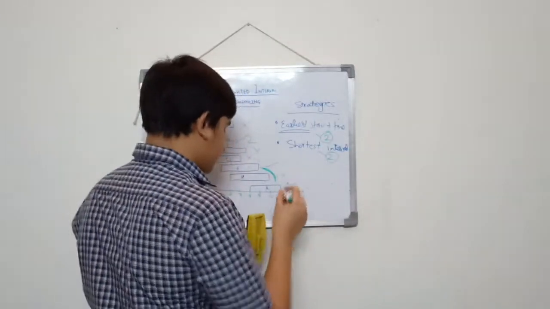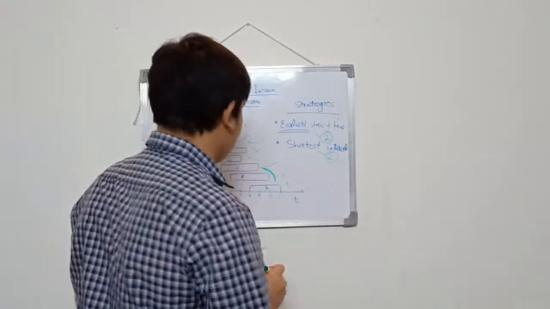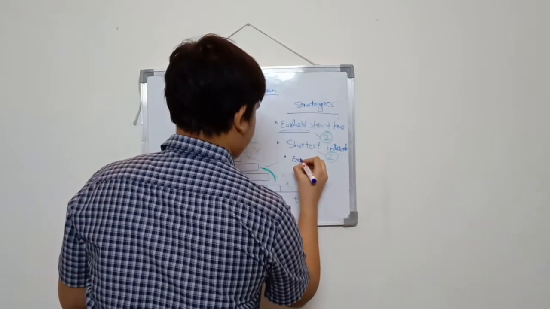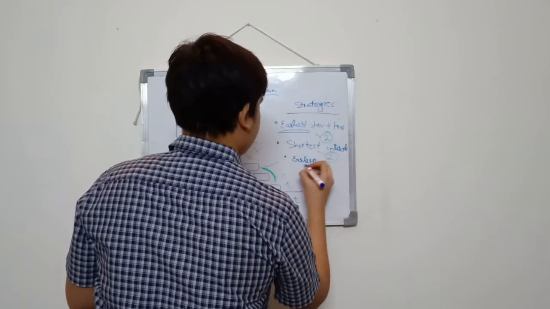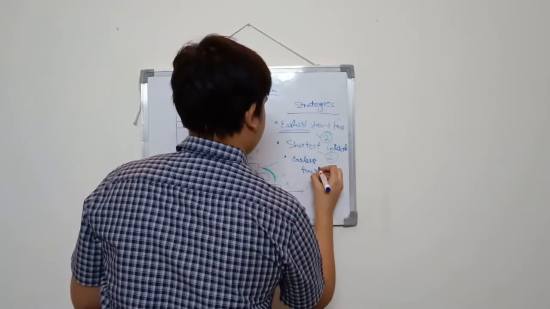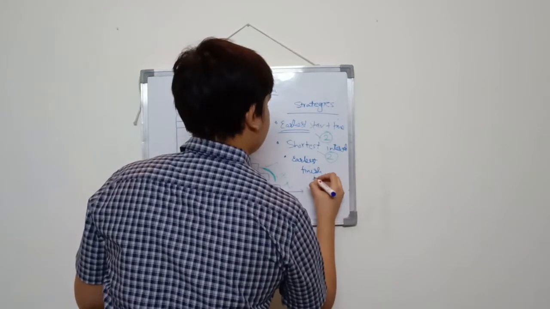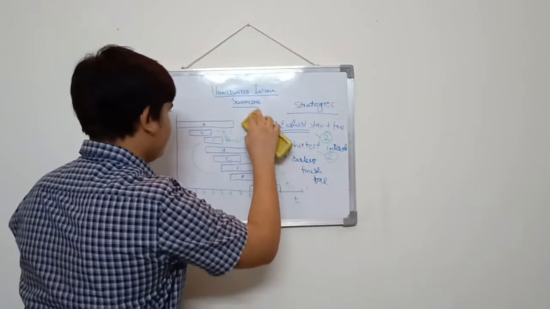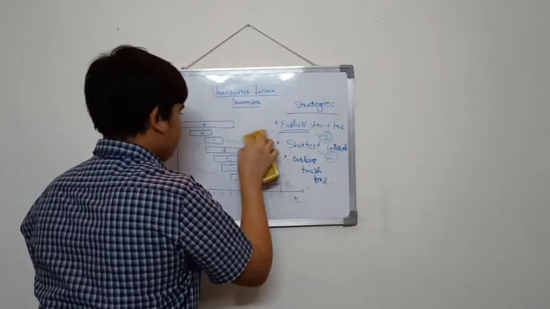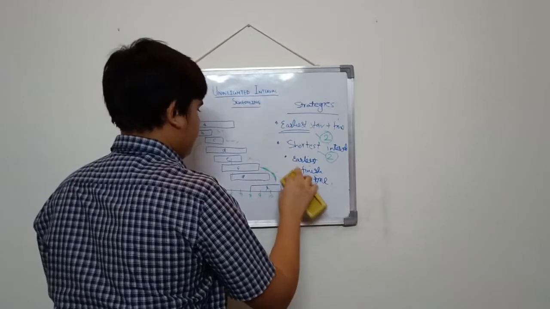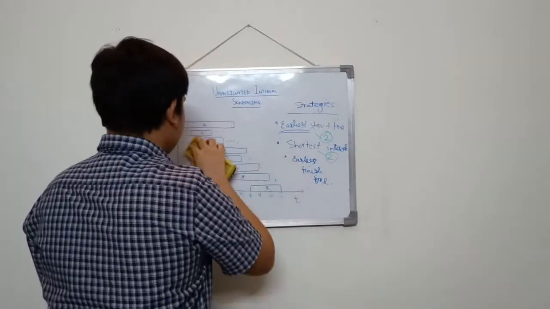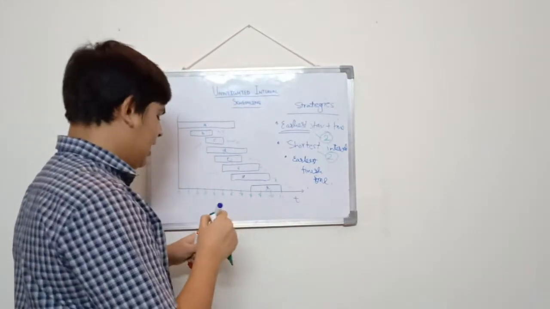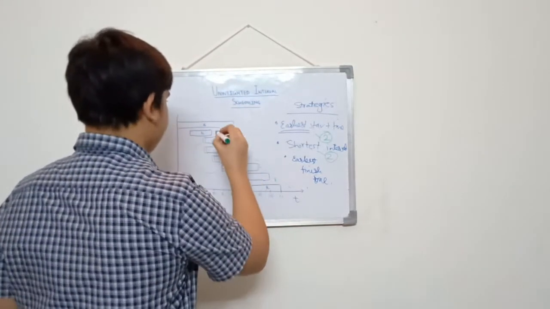So these are 2 strategies. Now let me consider one more strategy. Let's see the earliest finish time. Give me a minute to run this. So which job do you think has the earliest finish time? We can clearly see that it is job B.